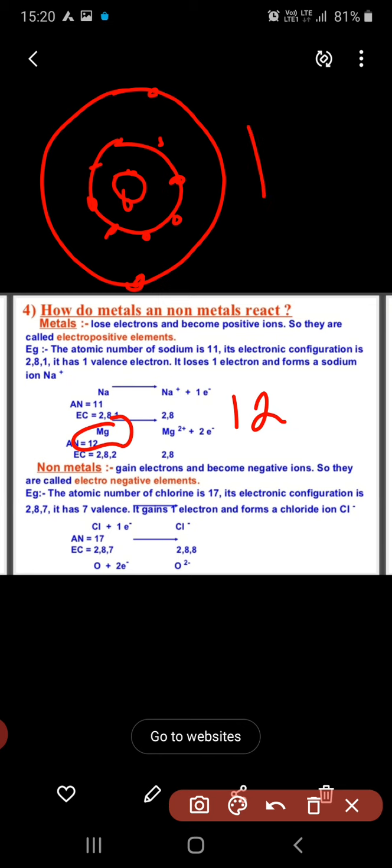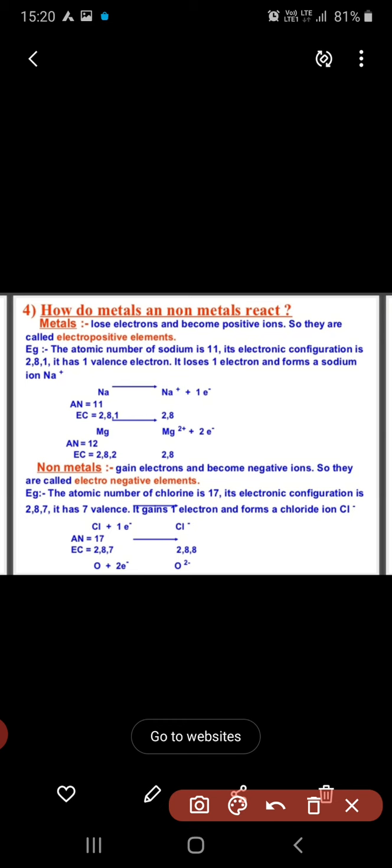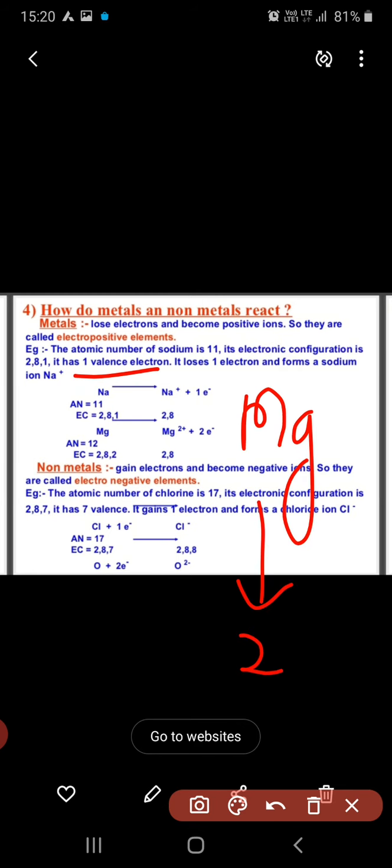So after losing these 2 electrons, magnesium becomes Mg2 plus. The valency for magnesium is 2, and the valency for sodium is 1.